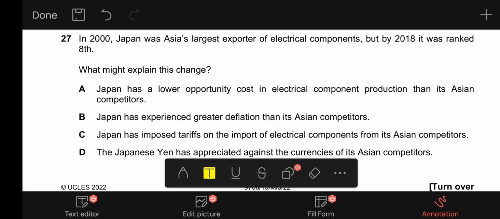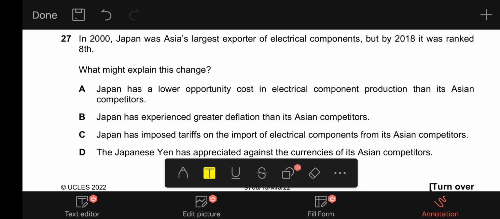C, it says Japan has imposed tariffs on the import of electrical components from its Asian competitors. If Japan had imposed tariffs, that means the imports from Asian competitors would decrease, therefore Japan would retain its position in the export market of electrical components. D, it says the Japanese yen has appreciated against the currency of its Asian competitors.